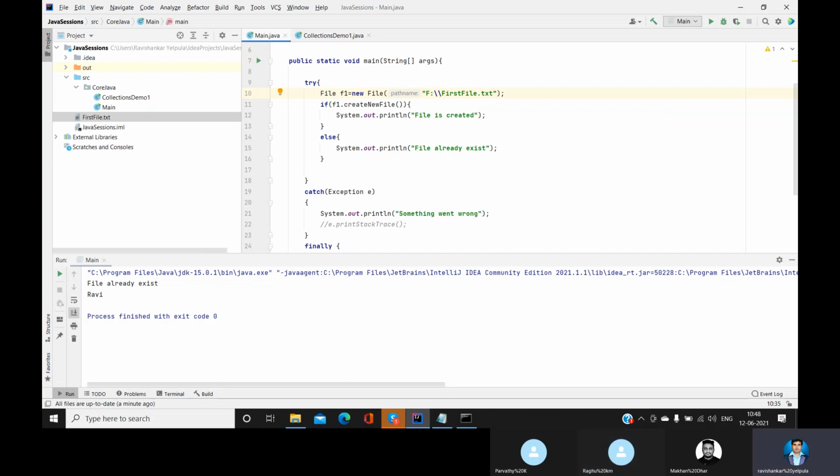See, this is what we call the advancement of Java, that it is showing what will come here. So path name, the complete path and the file name, will come here.